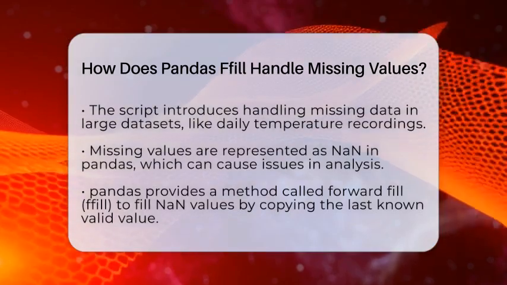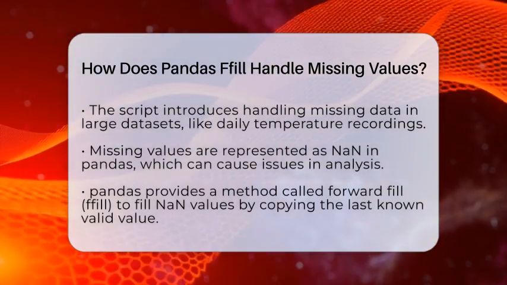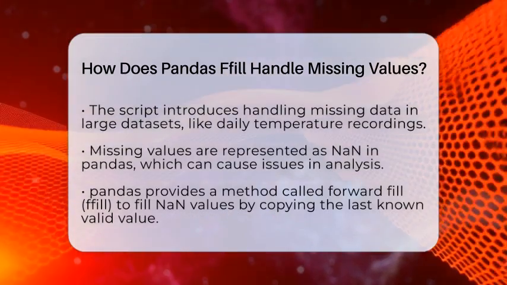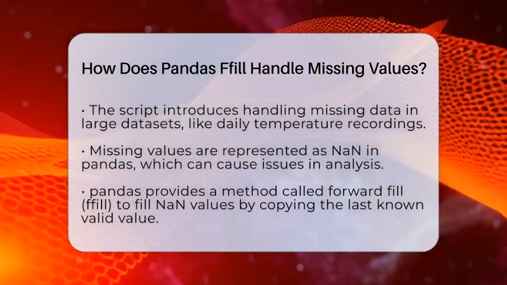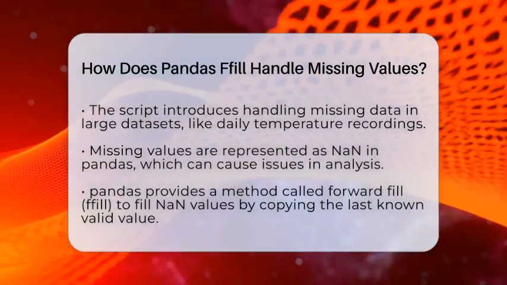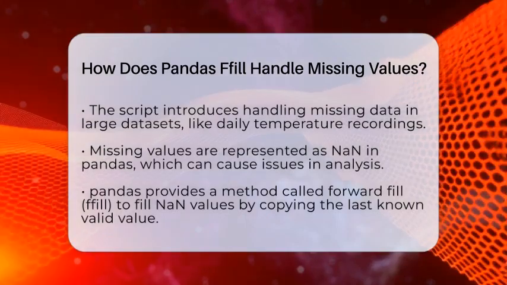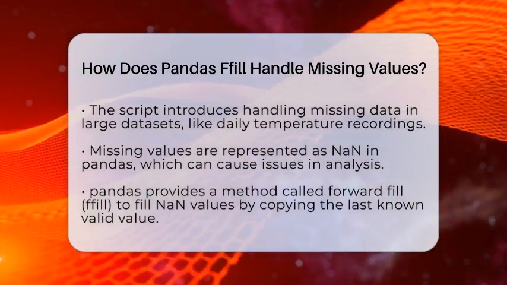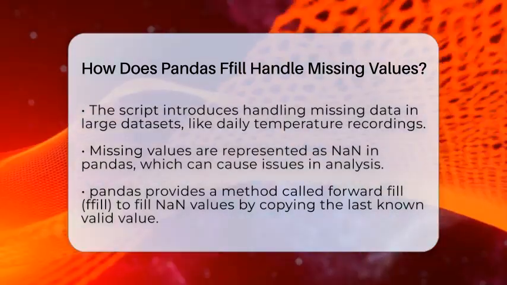In data analysis with Python, missing values are often shown as NaN, which stands for not a number. These gaps can cause problems when you're trying to analyze or visualize data. To fix this, Pandas offers a way to fill in missing values by copying the last known good value into the empty spots. This method is called forward fill, or ffill for short.